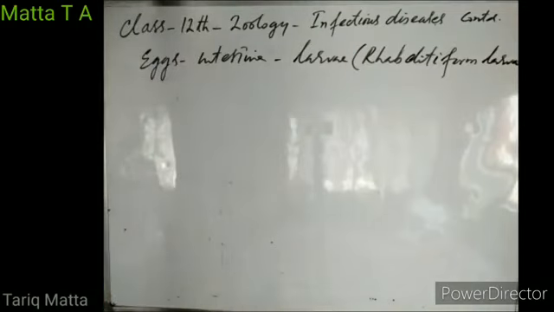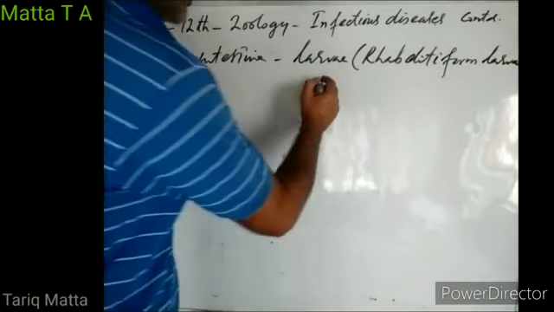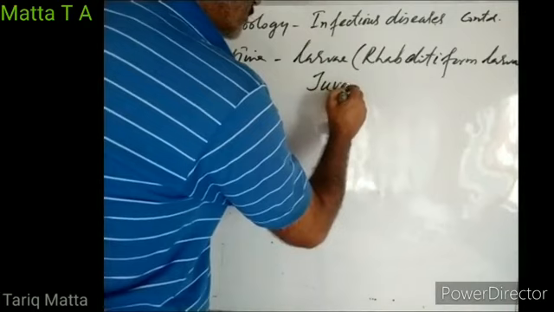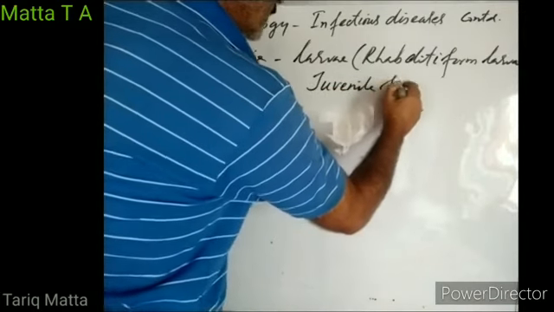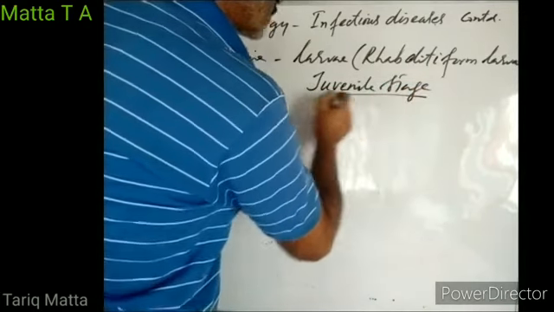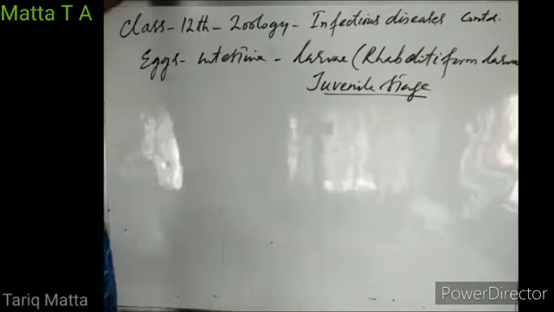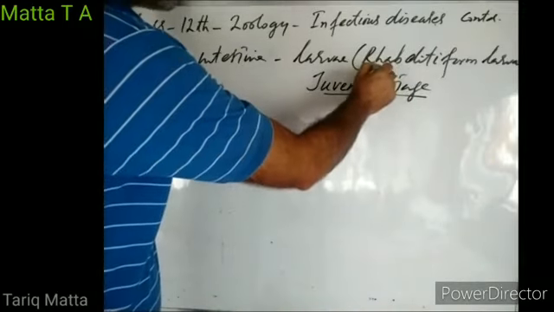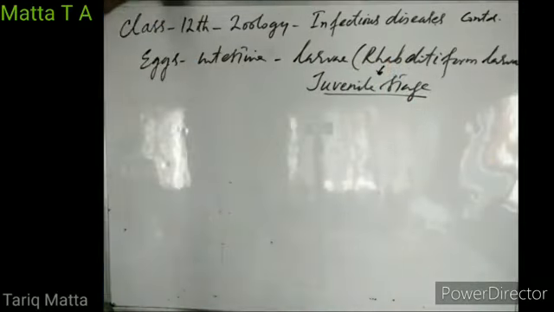Actually, they are the young stages or juvenile stages of ascaris. They are not larvae in the true sense. Rhabditiform larva is actually a juvenile stage. It is not a larva in the true sense. Ascaris shows direct development. So these are juvenile stages, young stages of the ascaris, right?